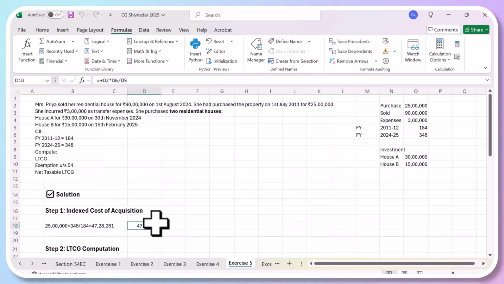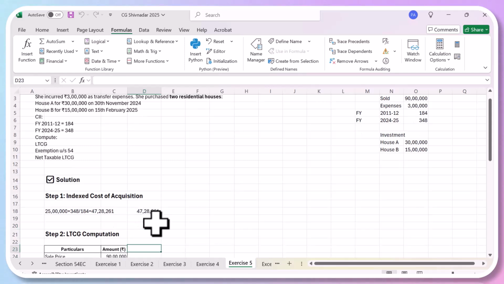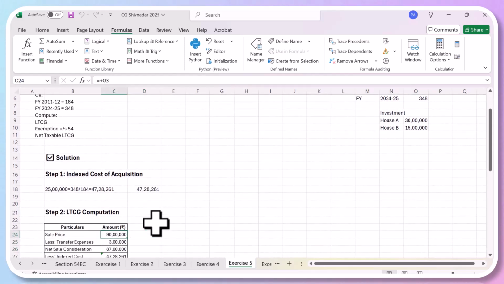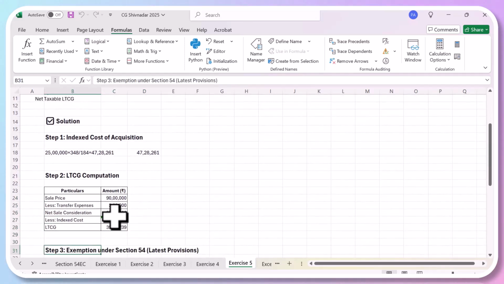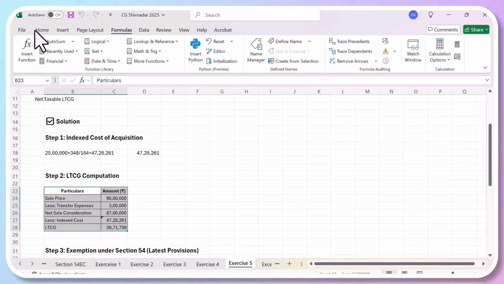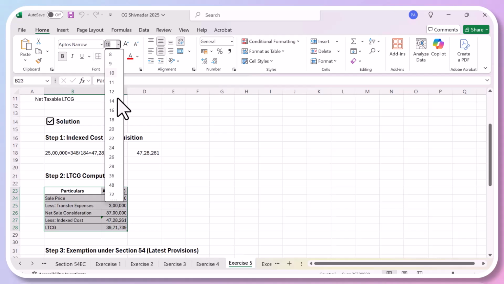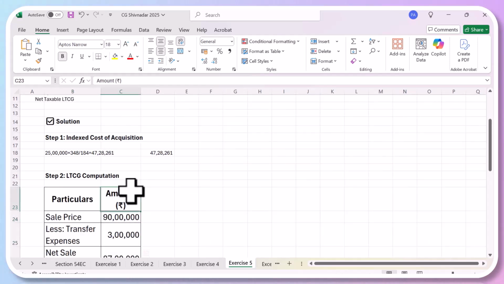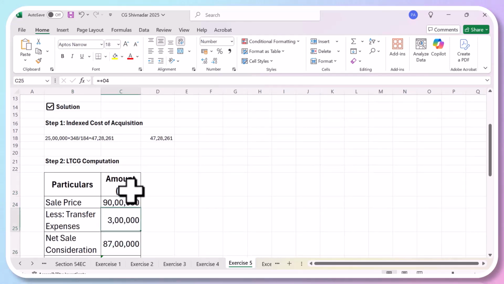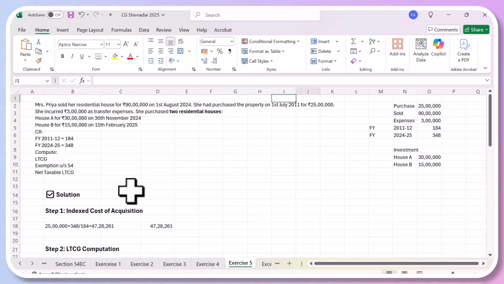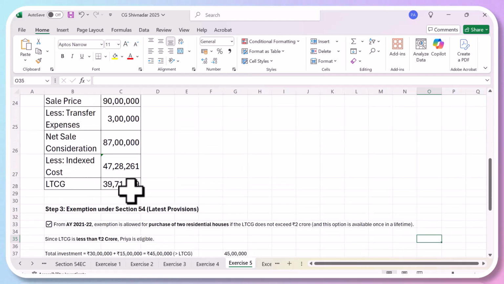Okay. Now let's calculate her capital gains. I'm just going to make it bigger so that everybody can see it. So the sale price is 90 lakhs. The transfer expenses is 3 lakhs, which is given here. And the net sale consideration is this.